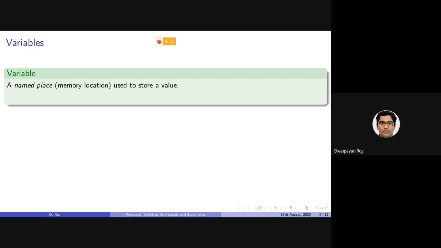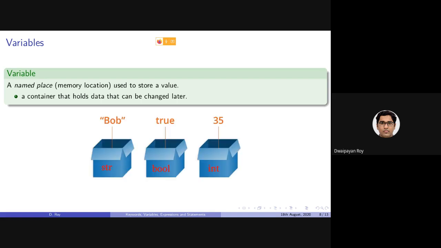So what is a variable? Variables are basically places in memory that are used to store a value. In other words, a variable is a container to hold some value, and the variable is the name of the container. As you can see, these are three containers.